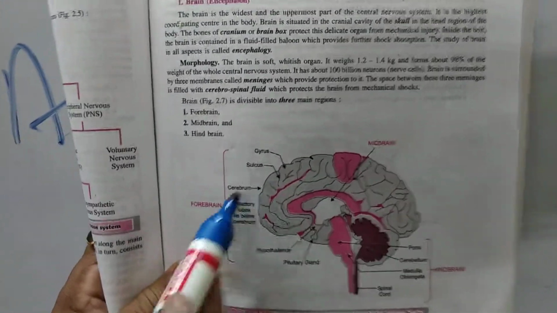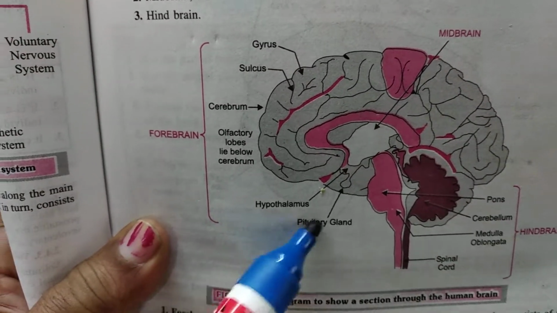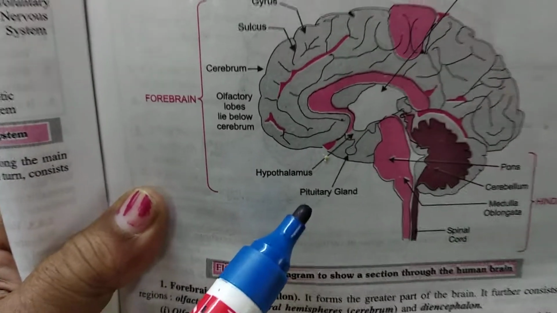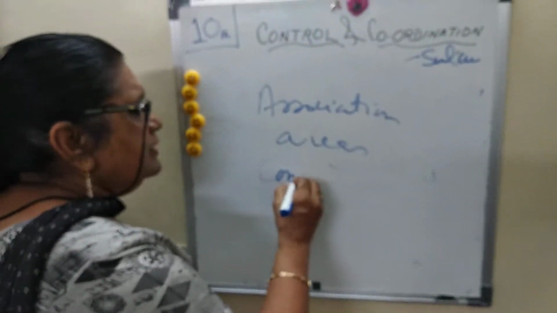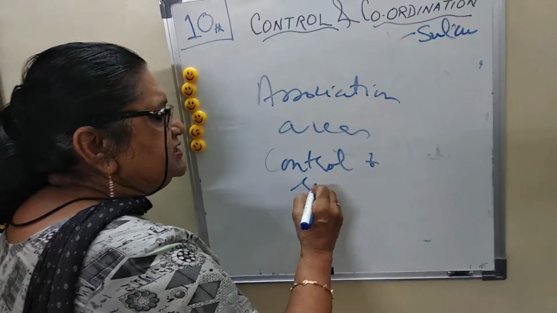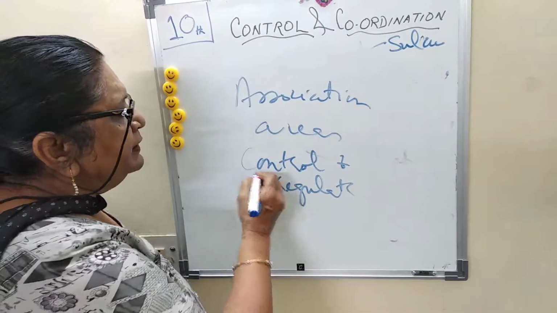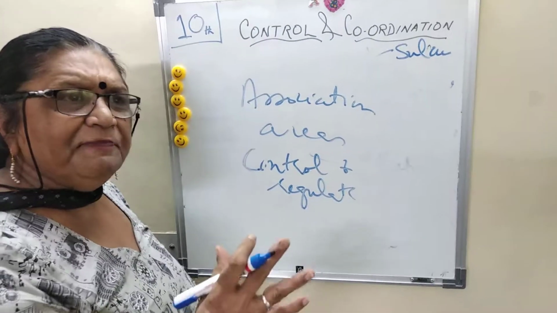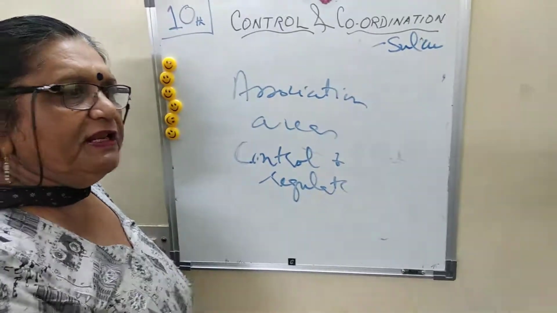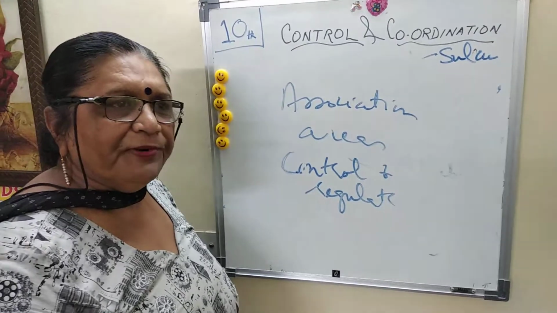In this diagram, this is the fold, and this is the forebrain, the cerebrum. Along with the forebrain are present the hypothalamus and pituitary gland. The hypothalamus is a very important part of your body, which controls and regulates activity, because it controls the pituitary gland, the endocrine gland. The hypothalamus is a thermostat for feeling, for hunger, for everything. It is another part of the forebrain.